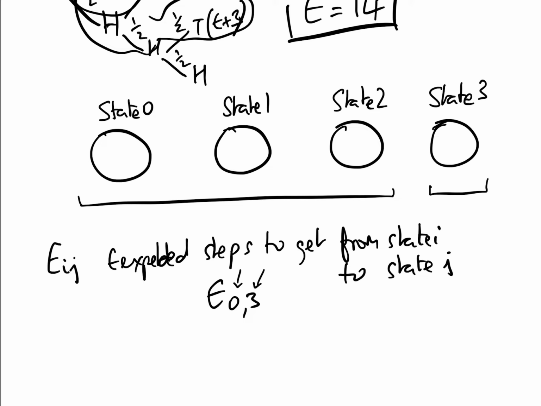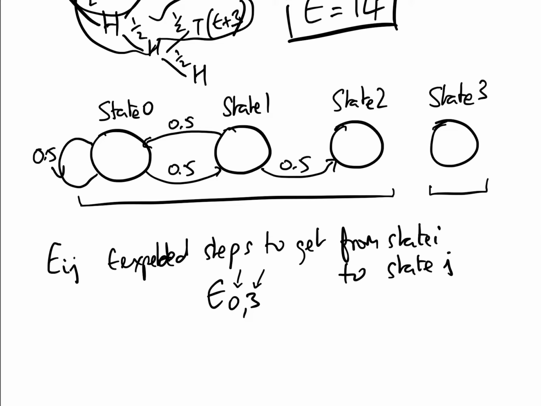Okay, now let's draw in the probabilities. At state 0, this is at the beginning when we toss our first coin, we have a 50% probability that we just go straight back to state 0, i.e. that is a tail. And we have a 50% chance that we go into state 1, i.e. we have tossed a head. Now, when we're in state 1, if we toss a tail, then we have to go all the way back to 0, so that's a 50% chance, but we have a 50% chance of going into state 2 because we've got 2 heads on the trot.